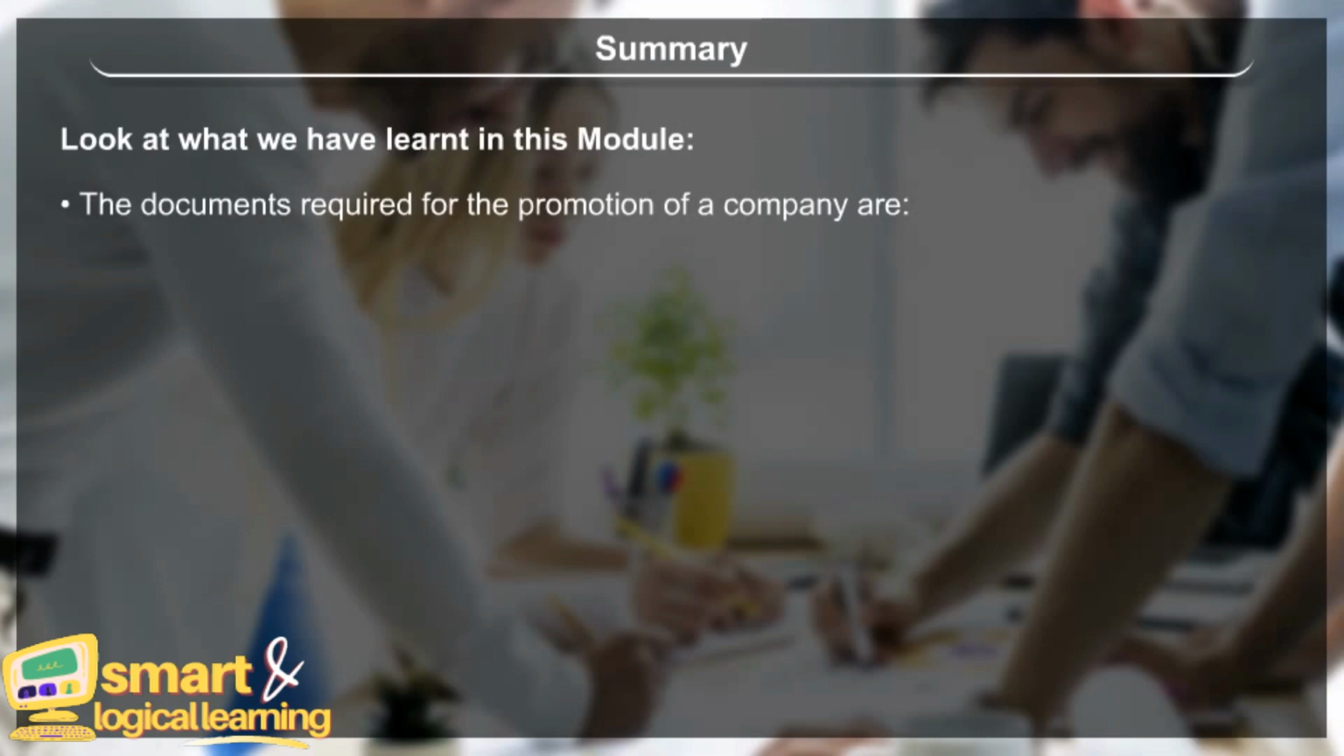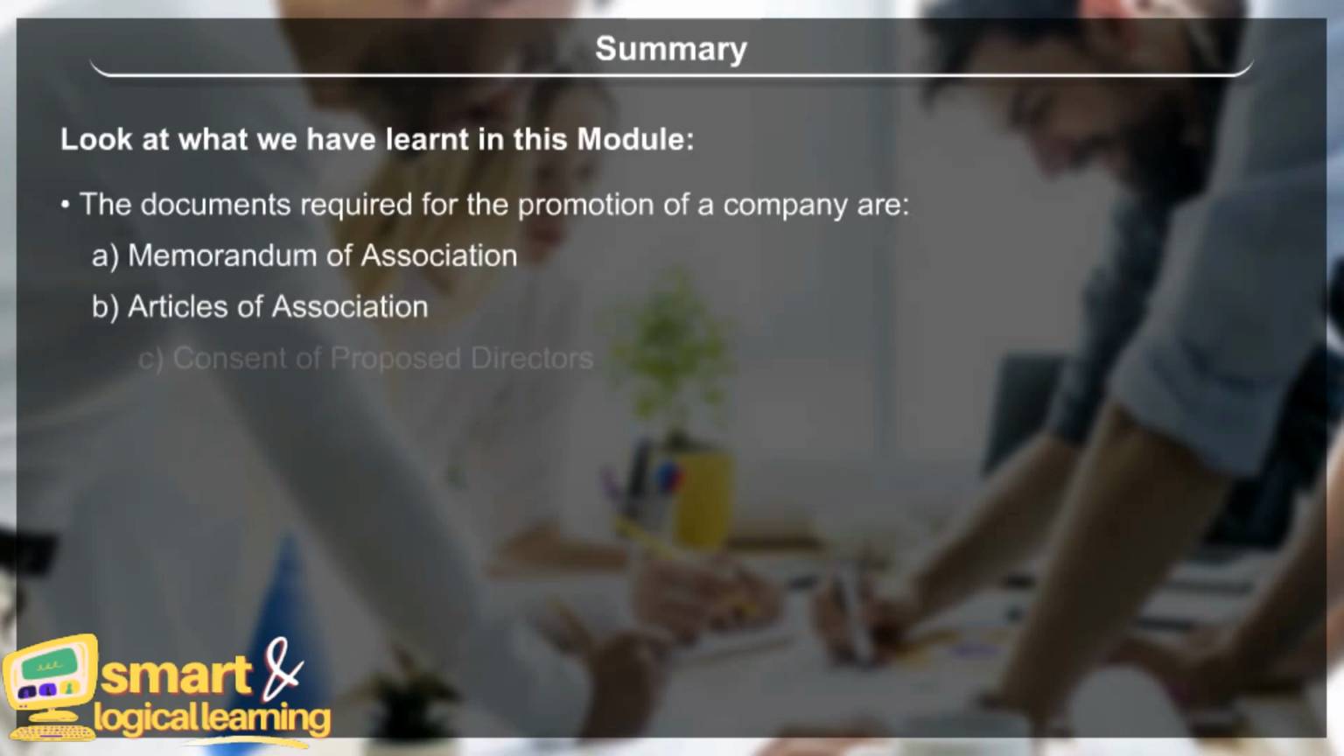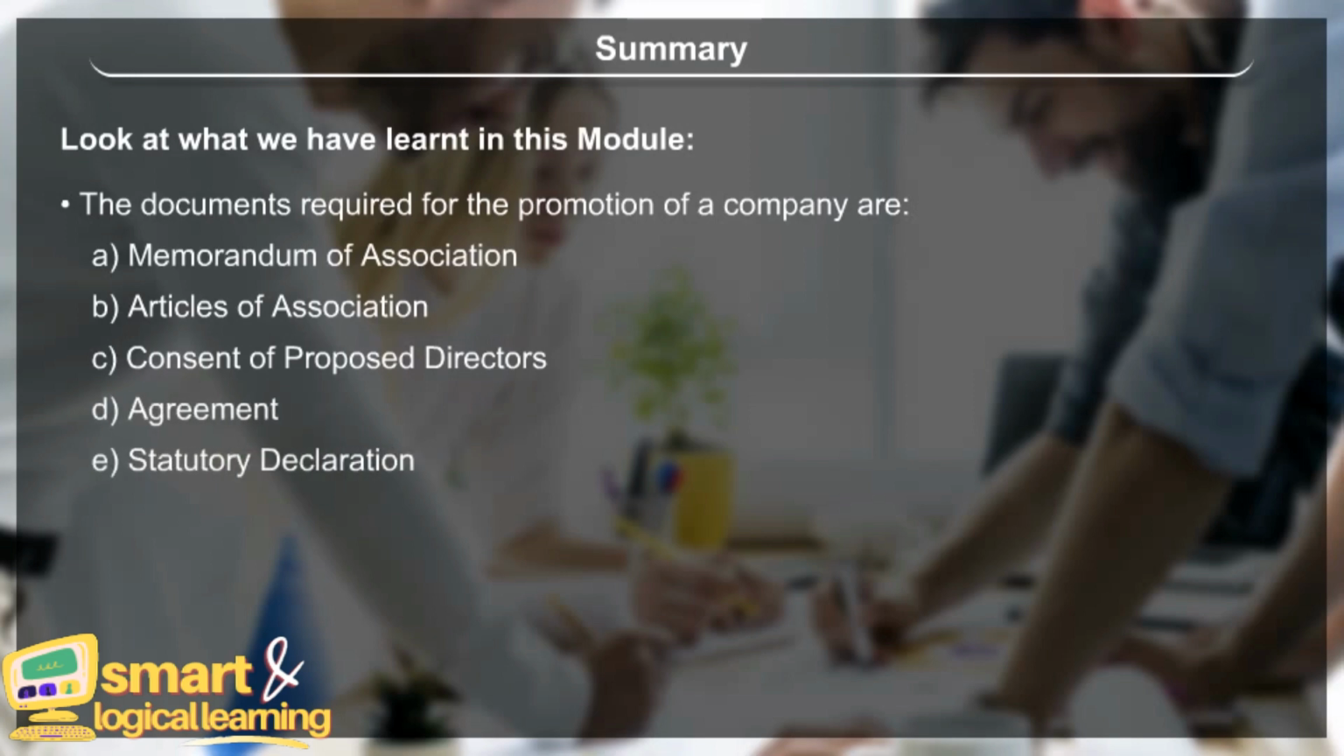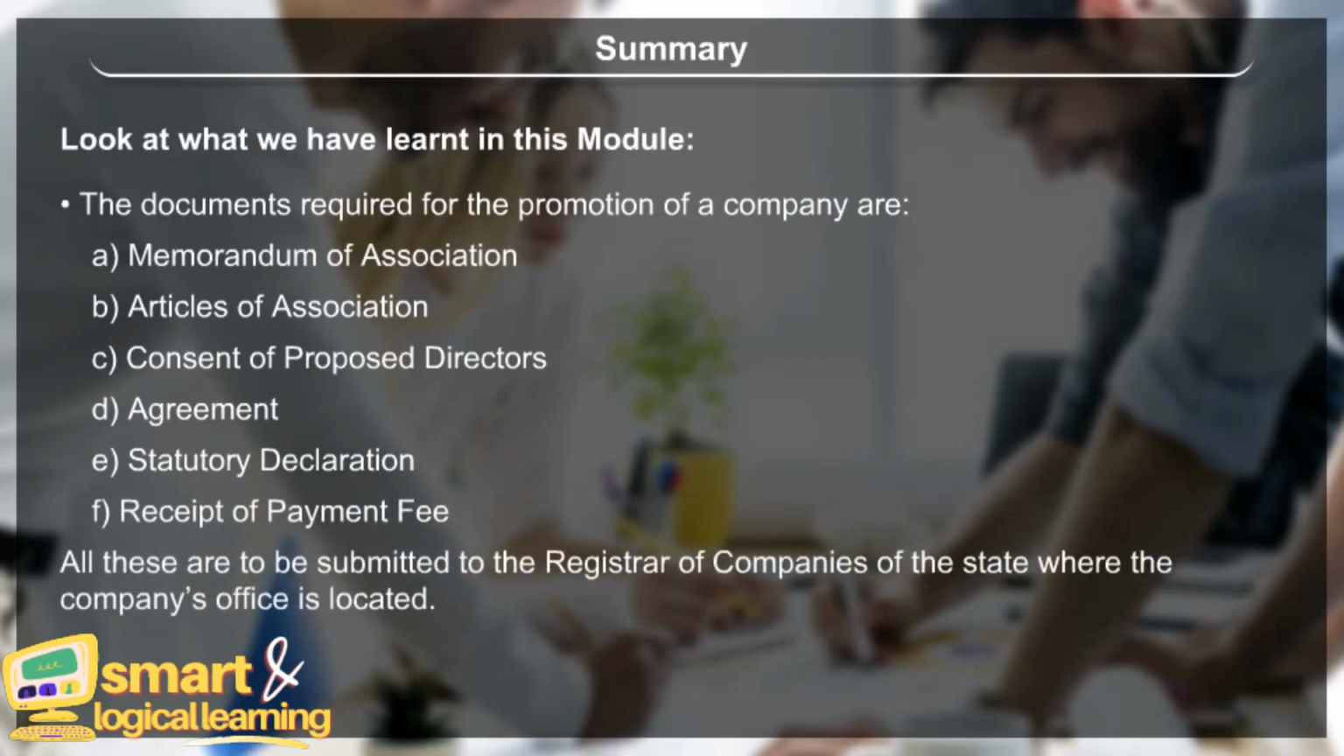The documents required for the promotion of a company are: A. Memorandum of Association. B. Articles of Association. C. Consent of proposed directors. D. Agreement. E. Statutory declaration. F. Receipt of payment of fee. All these are to be submitted to the Registrar of Companies of the state where the company's office is located.